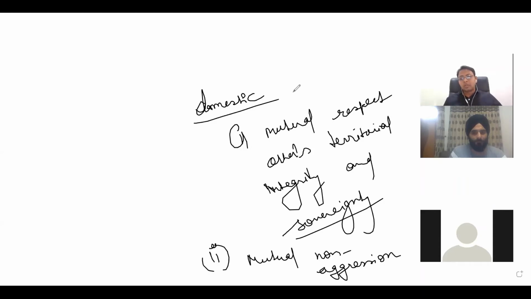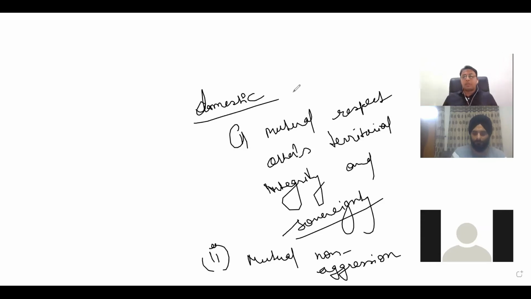There is aggression on the LoC with Pakistan, but there are fewer cases of aggression with China. That means yes, this doctrine worked in some way by establishing peaceful coexistence with China. So these kinds of examples you can mention one by one.